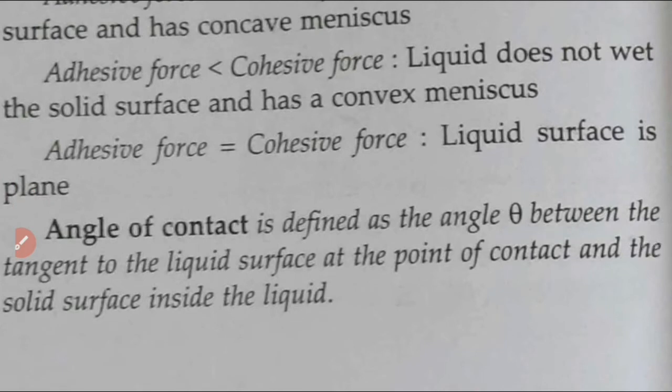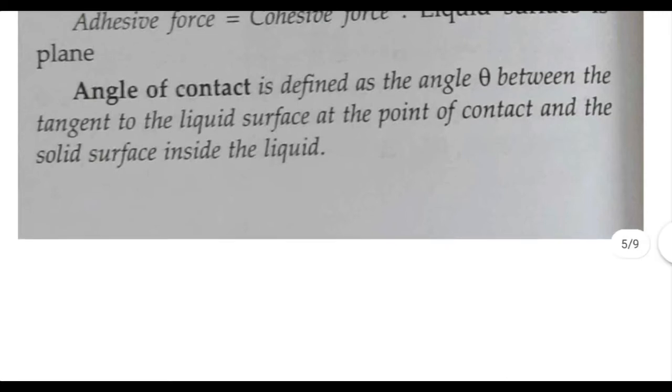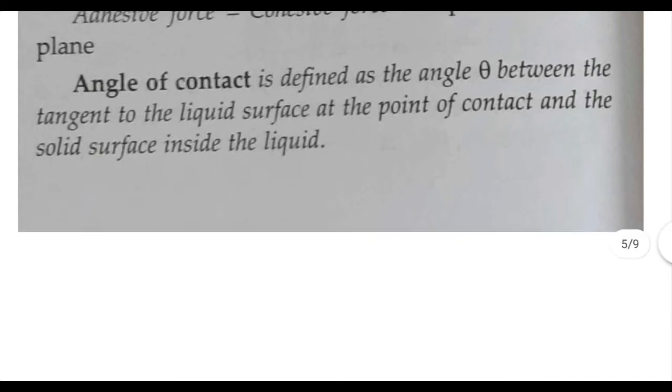Now, what is meant by angle of contact? The angle of contact is the angle between the tangent to the liquid surface at the point of contact and the solid surface inside the liquid. Angle of contact is a physical quantity which helps us to determine the shape of the liquid meniscus. It is defined as the angle between the tangent to the liquid surface at the point of contact and the solid surface inside the liquid.